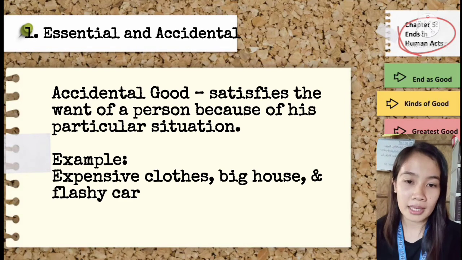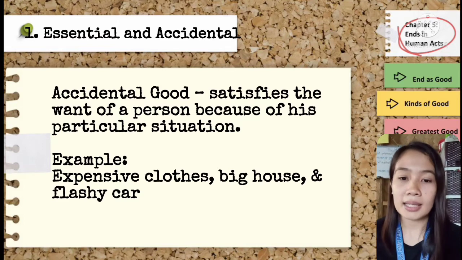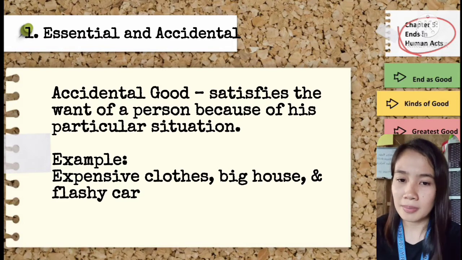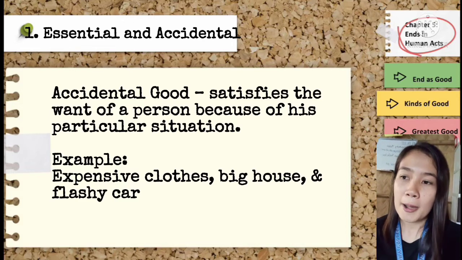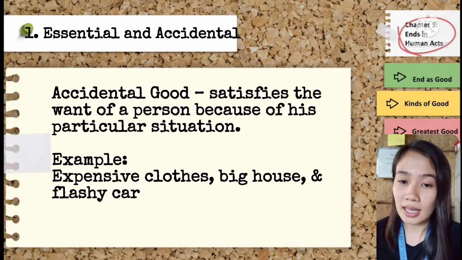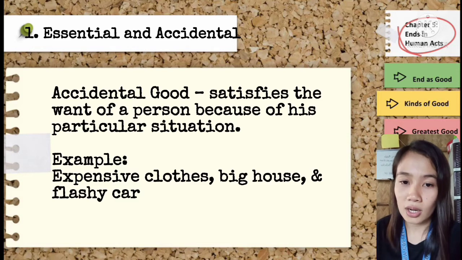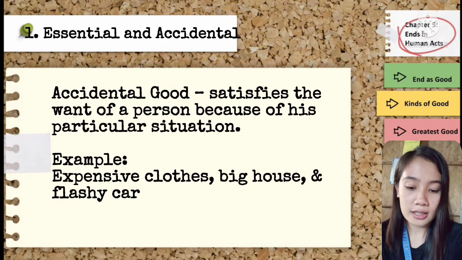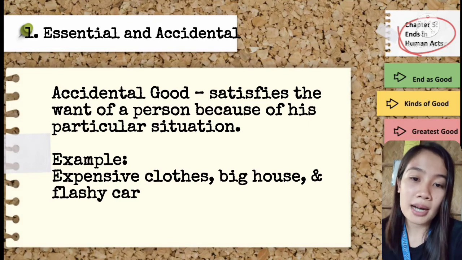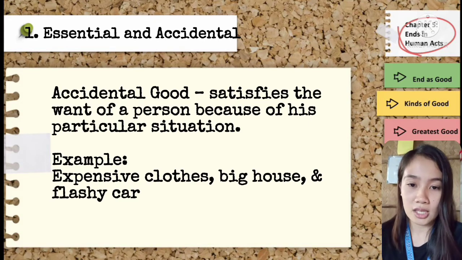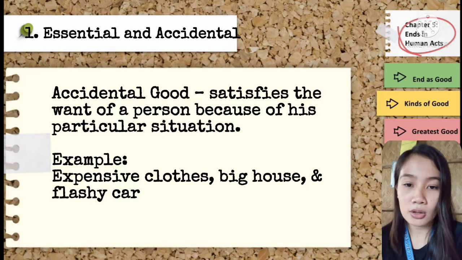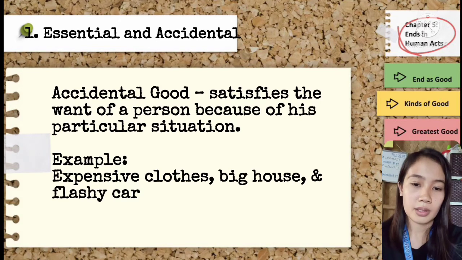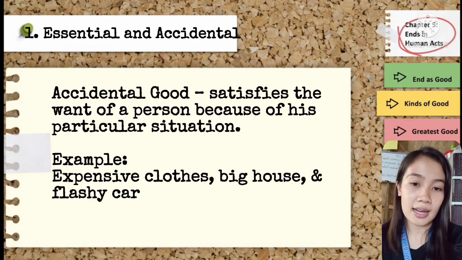Bakit kailangan pang bumili ng mahal na damit kung may mura naman? Bakit kailangan ng mansyon kung pwede namang simpleng bahay lang? At bakit kailangan ng mamahaling sasakyan or bonggang sasakyan kung pwede naman yung simple lang at pareho lang naman sila ng function? Dahil, sabi dito, accidental goods satisfies the wants of a person because of his particular situations. Nagiging marami tayong choices minsan kasi umaangat tayo sa buhay, nagkakaroon tayo ng mga pambili, kaya meron tayong choices. Bumibili tayo ng mas mahal minsan dahil kaya naman nating bumili at yun ang gusto natin.